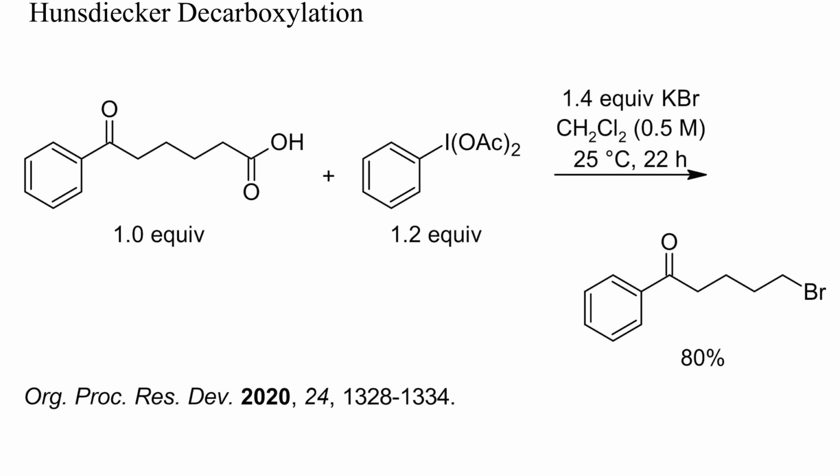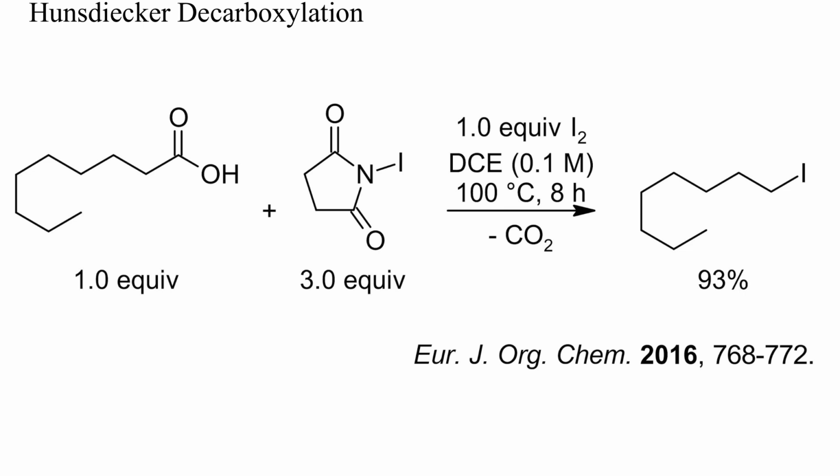In the classical procedure, bromine is added to a silver carboxylate, but a number of more convenient modifications have been reported. In this example, the oxidant was diacetoxyiodobenzene, and the brominating decarboxylation already proceeded in dichloromethane at room temperature. The ketone was not brominated. With N-iodosuccinimide and iodine, alkyl iodides could be prepared directly from carboxylic acids.